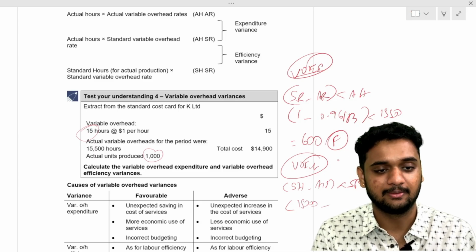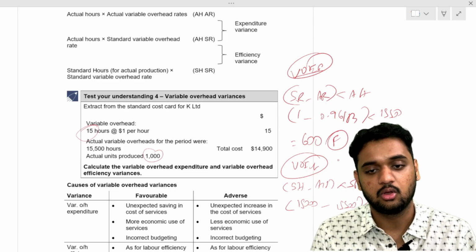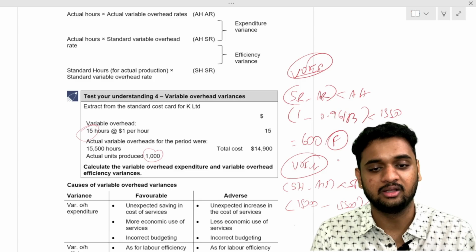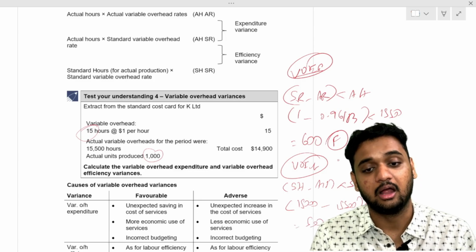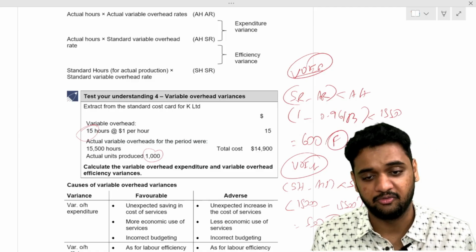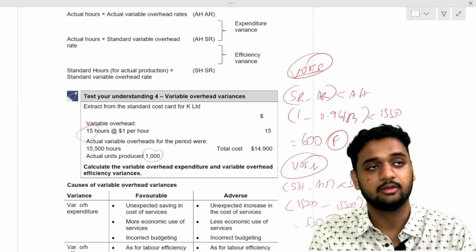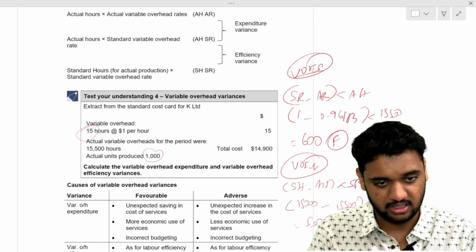Minus actual hours 15,500, into standard rate per hour 1. 500 into 1 is 500, that is adverse. Variable overhead expenditure variance is 600 favorable, efficiency variance 500 adverse. What is total variable overhead variance? 100 favorable. That's it. Understood all of you?